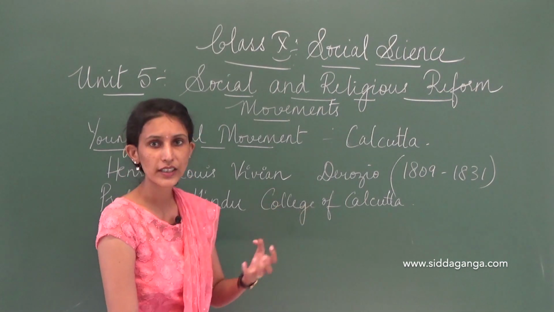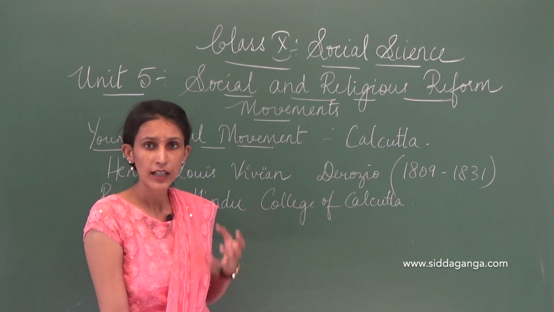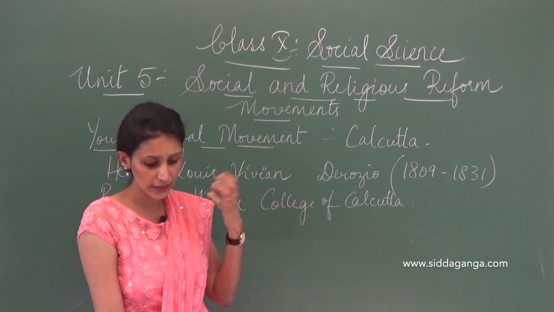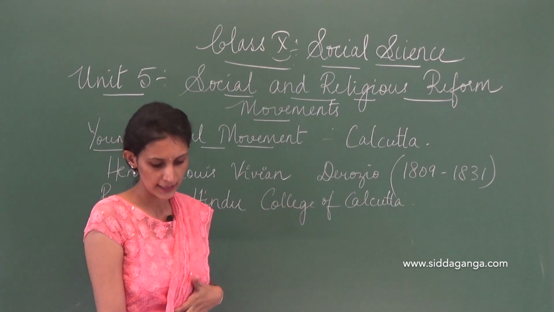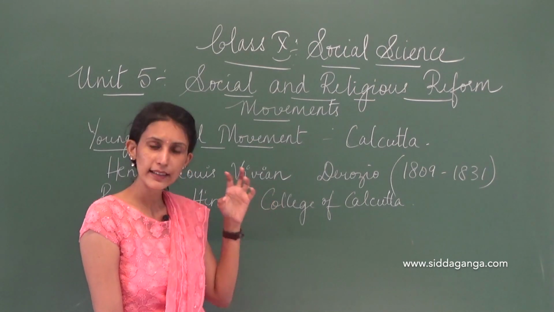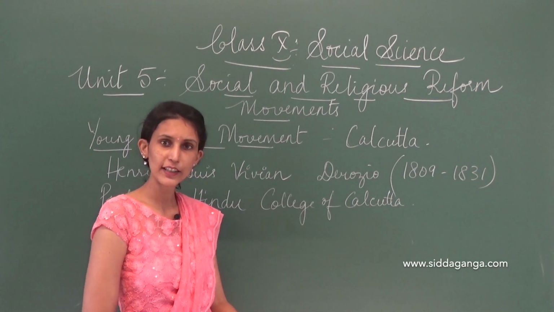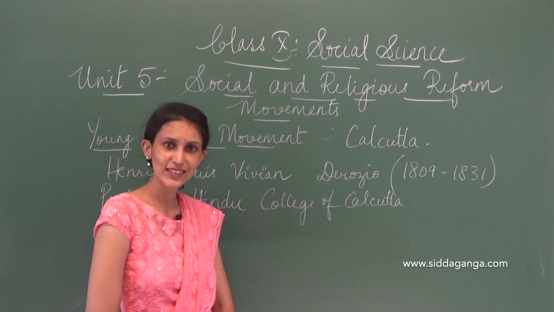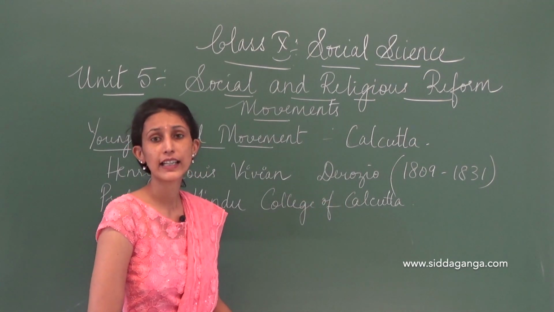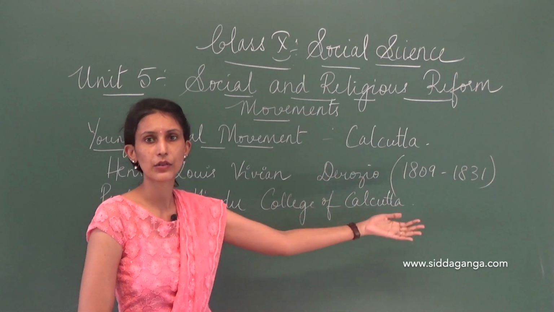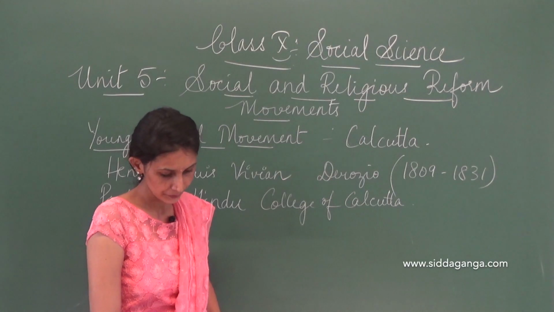Now his students liked his teaching, okay. Henry's students liked his teaching, and they were inspired by what he wanted to teach them. They were attracted by his teachings, okay, and his students became his followers. So just like you have your favorite teachers, his students also considered him to be their favorite teacher, and they liked his thoughts, and that's how they started to follow him, and they became his followers. That's his students.